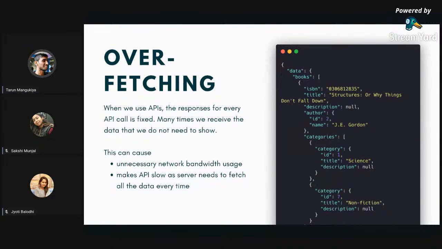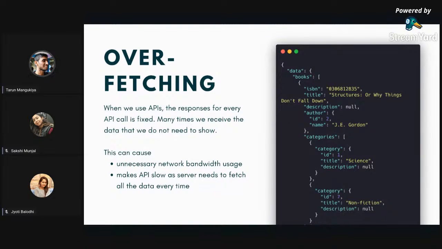Then the main two problems that we had with APIs, right? Those are called overfetching and underfetching, right? So, if you remember, or I think if you are working with APIs, you do know that any listing API you see, they will have a fixed response. Let's say, for example, in the screenshot on the right, you can see the backend developer is providing a list of books which has ID, title, description, author, category, right?